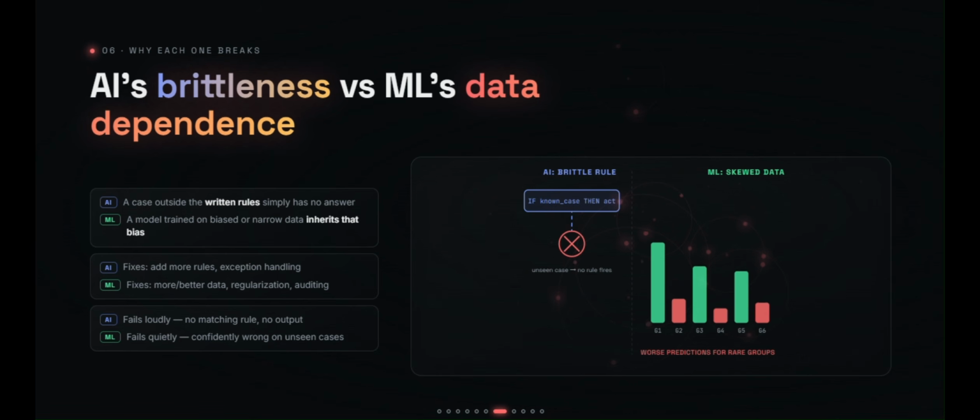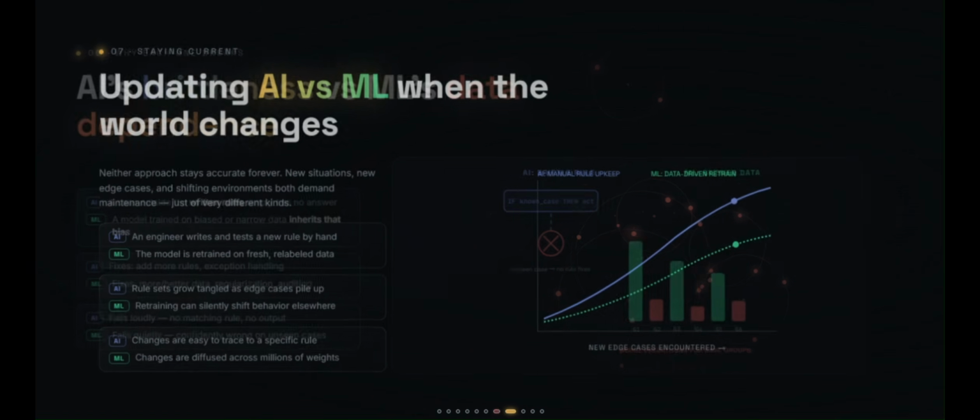Rule-based AI struggles when it encounters situations no one anticipated. If there's no rule, there's no answer. Machine learning has a different weakness. It learns whatever patterns exist in its training data, including bias. AI is fixed by adding better rules. ML is improved with better data, regularization, and retraining. One fails because knowledge is missing, the other fails because learning is imperfect.